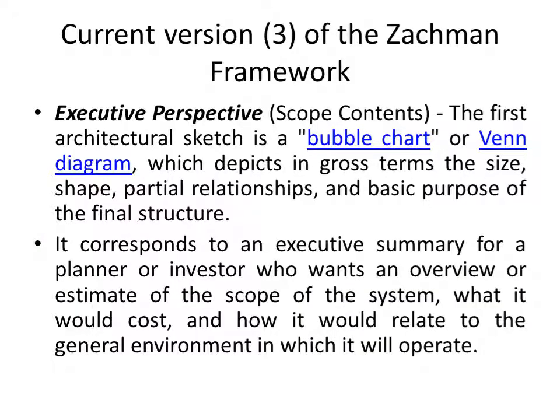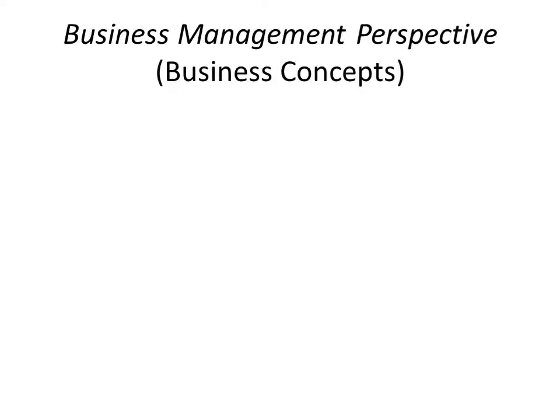It corresponds to an executive summary for a planner or investor who wants an overview of an estimate of the scope of the system. Overall, what is the scope of the system is what he normally decides, and what it would cost and how it would relate to the general environment in which it is going to operate.